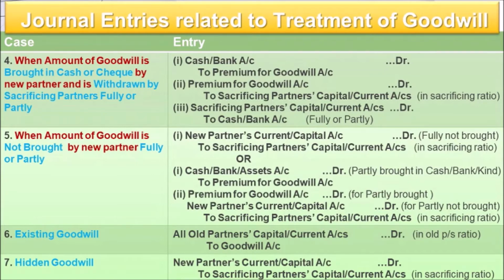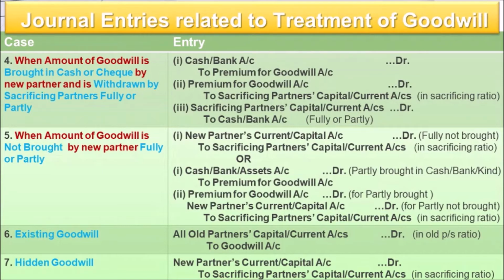See the third entry. That is important here. Sacrificing partners' capital or current accounts debit to cash or bank account, fully or partly. I'll just give you one example. Say, for example, the total amount brought by the new partner for goodwill is 50,000. Now in the question, the condition is given that the partners withdraw 40% of this amount. Then we'll have to calculate 40% of 50,000. That is 20,000. So here the entry will be done with that 20,000.